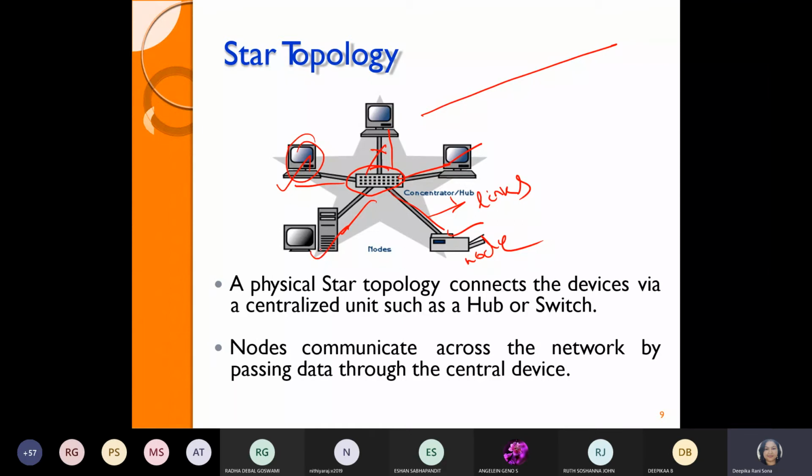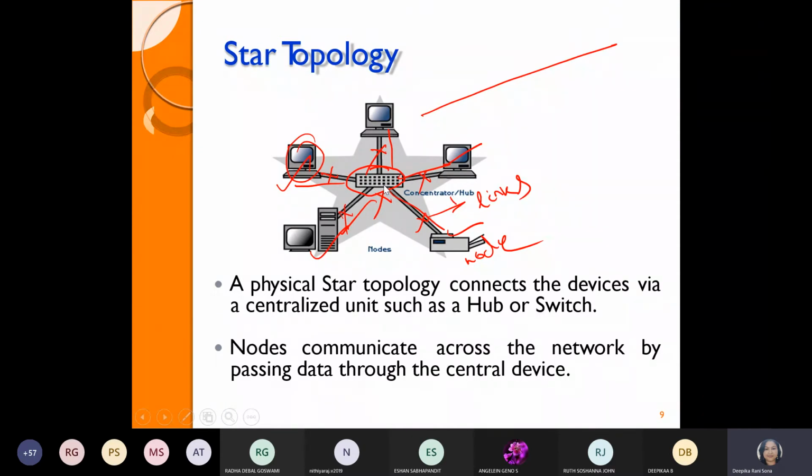Then where do we get the trouble? What will happen if the central device fails, or an error happens at the central node, or this node itself gets disconnected? Then all the nodal devices connected to the central node will also malfunction. So this is the criteria, property and architecture of your star topology.